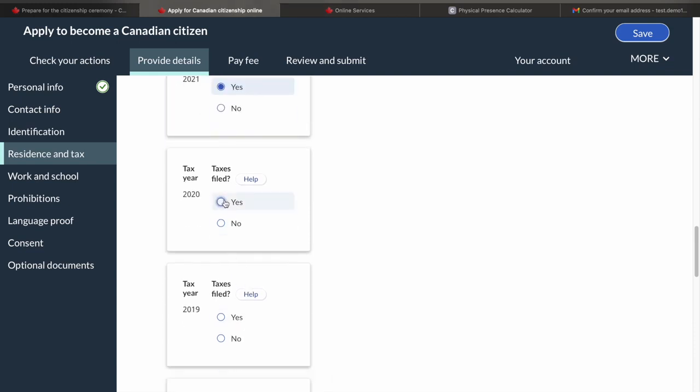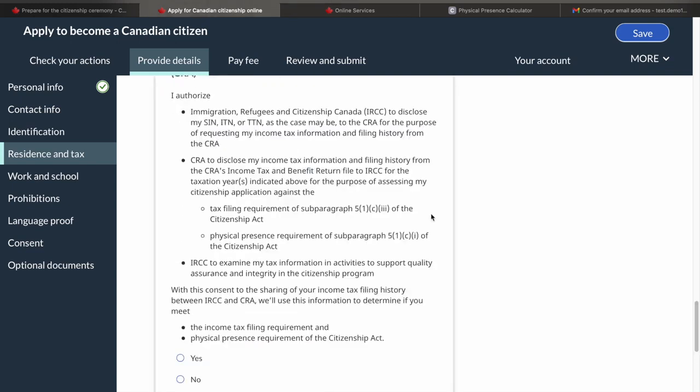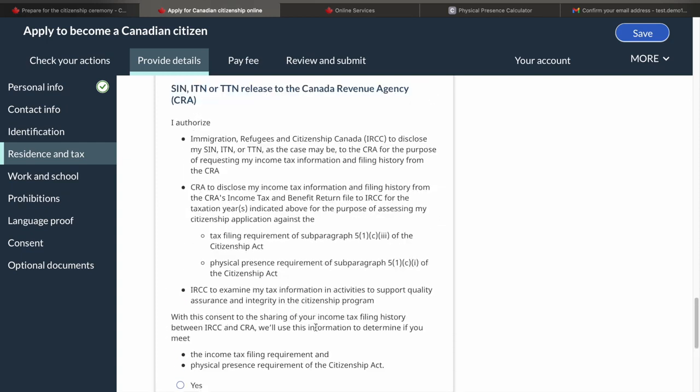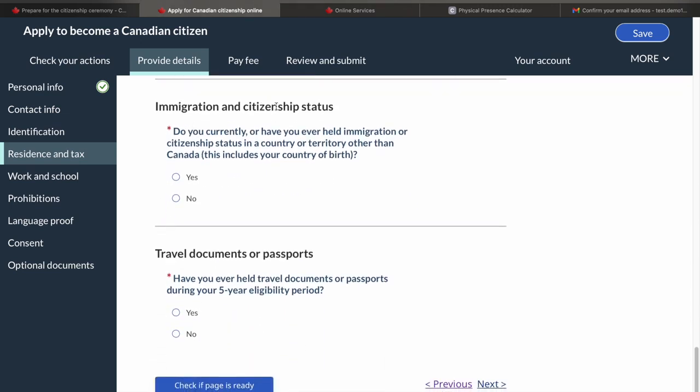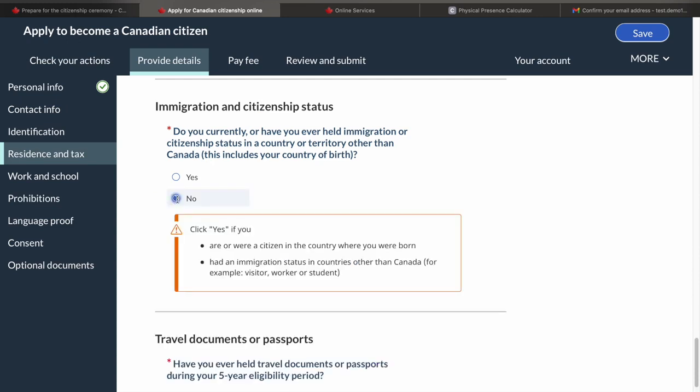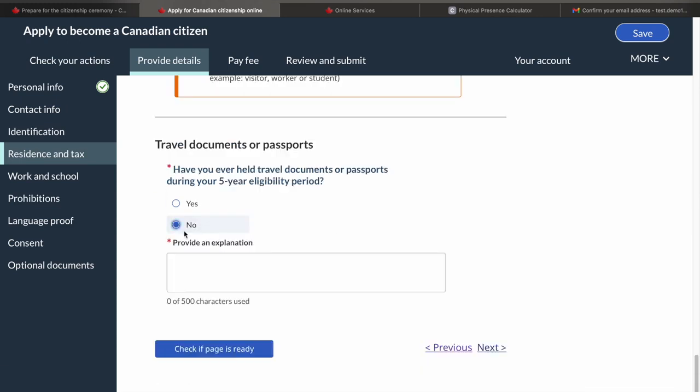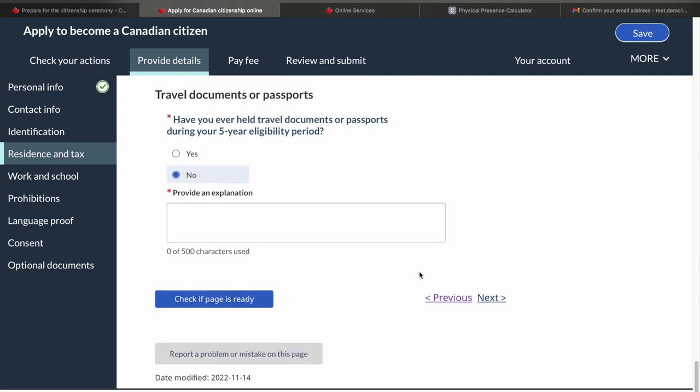So whatever is the case with you, of course you need to give all of that. A lot of questions regarding CRA. So basically they are taking this consent from you that they can get the information required from CRA. So you'll say yes. Now next question is about the immigration or citizenship status. Please provide the answer that applies to you. I'm just giving no to both of them. So it makes my journey in this demo quite simple.